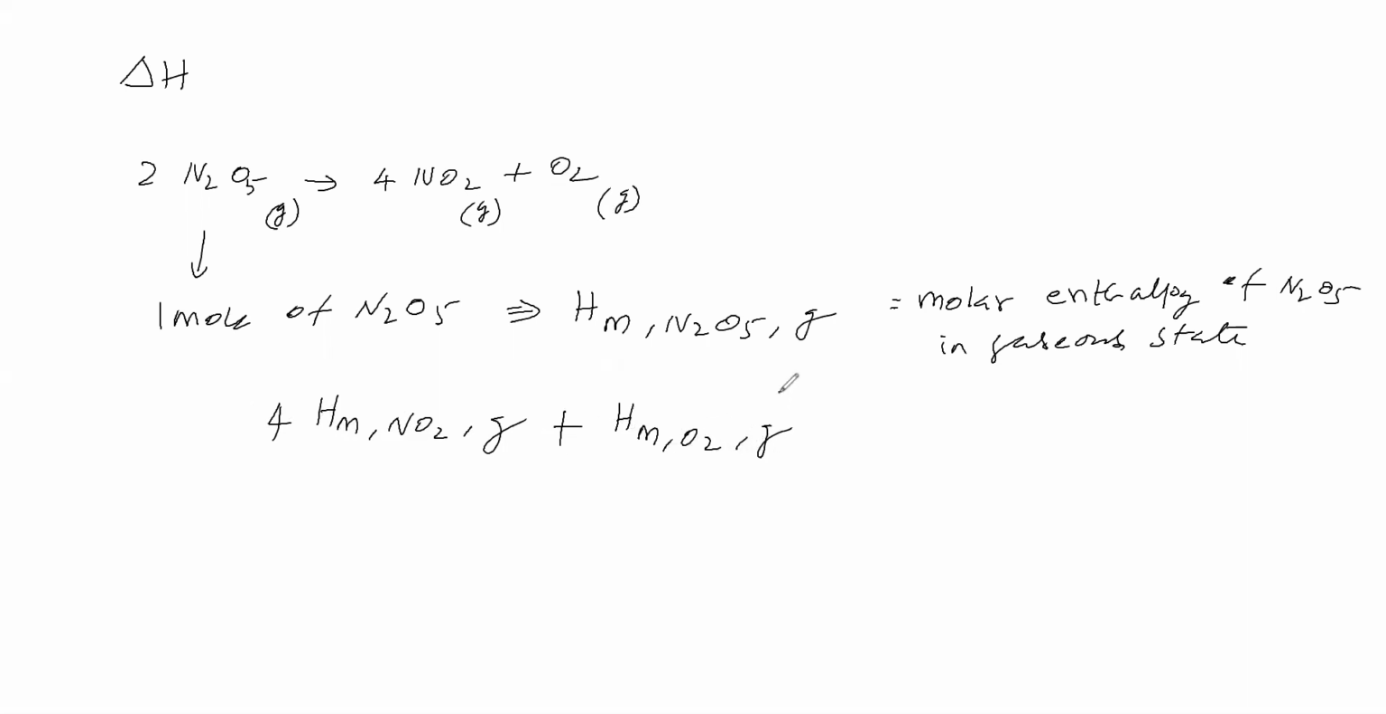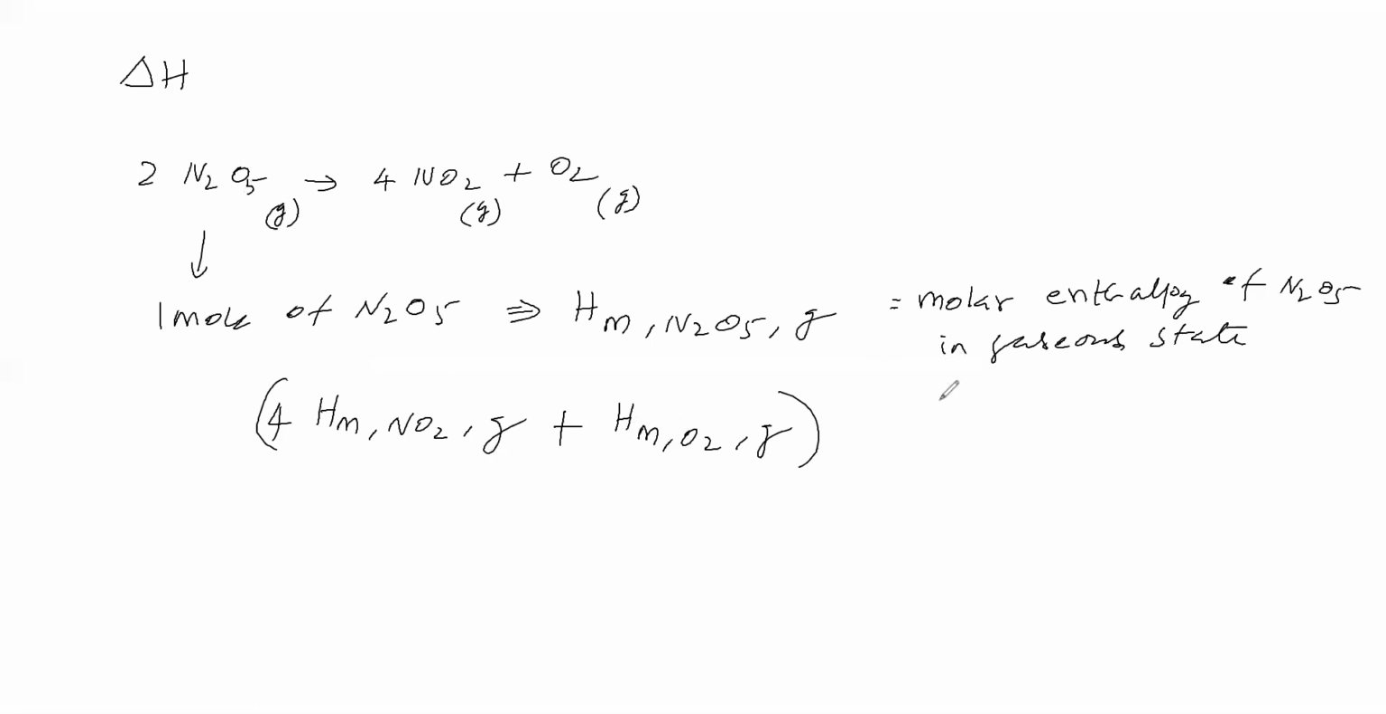Now we take the sum of these two, which is nothing but the products. Here we have taken 4 and 1 as per the stoichiometric balanced equation. This is called the total enthalpy of products. Enthalpy means energy content at constant pressure. So it is the total energy content of products as per the stoichiometric equation.